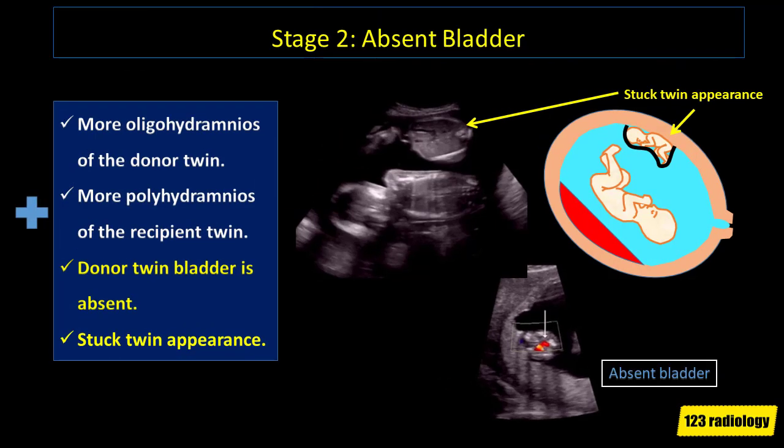Stage 2. When you start going beyond stage 1, the recipient twin keeps on getting more polyhydramnios, and the donor twin has a worse oligohydramnios. So, in addition to the Oli-Poly appearance, the donor bladder is absent in stage 2. Usually, this is associated with anhydramnios, which creates the stuck twin appearance. With no substantial amniotic fluid remaining in the sac, the donor twin is shrink-wrapped in the membranes and becomes opposed to the uterine wall. This is called stuck twin appearance.